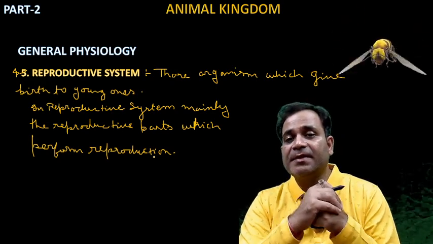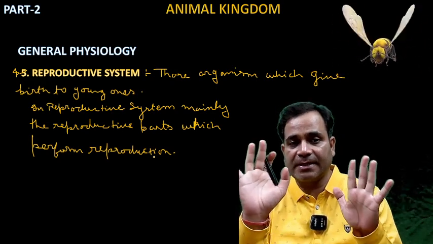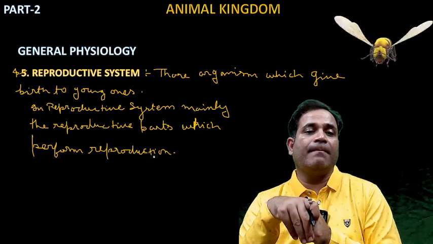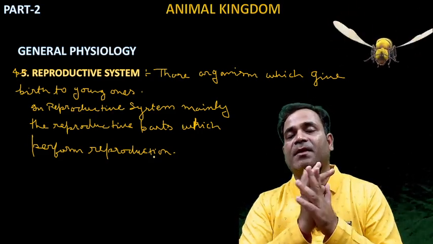So those organisms which give birth to young ones, that is known as reproduction. Here in this reproductive system, mainly the reproductive parts perform reproduction.